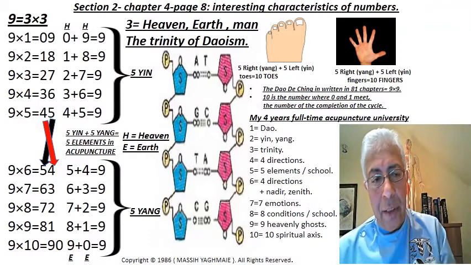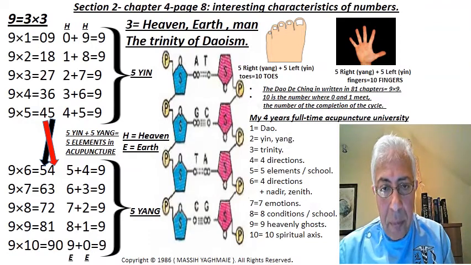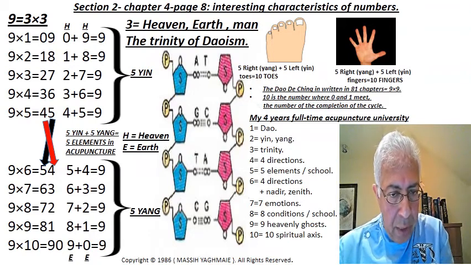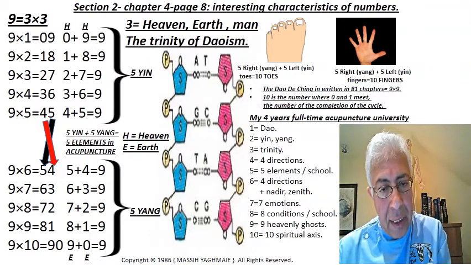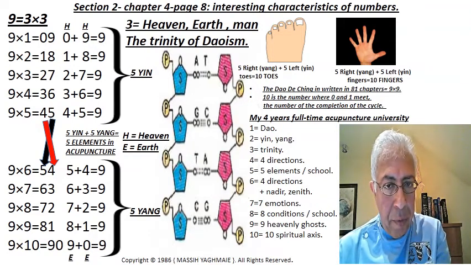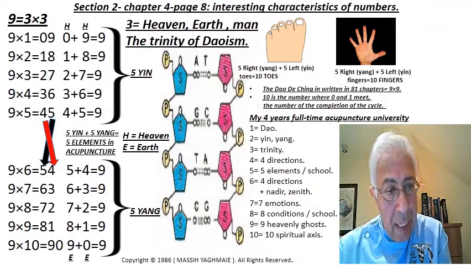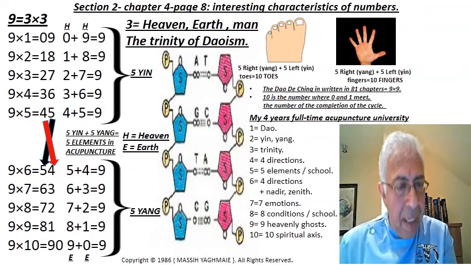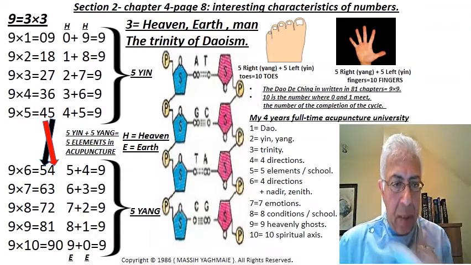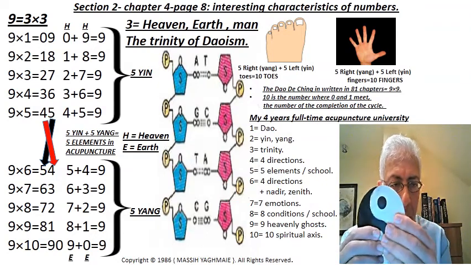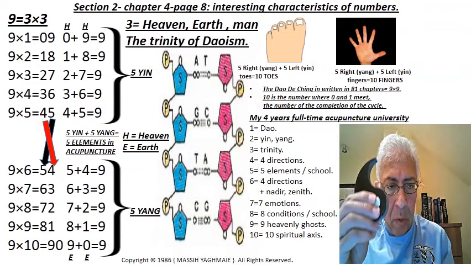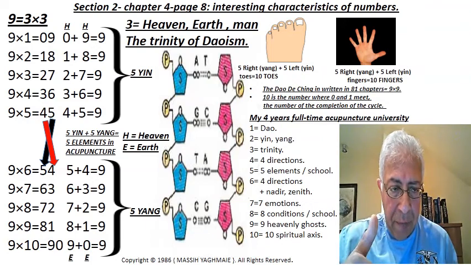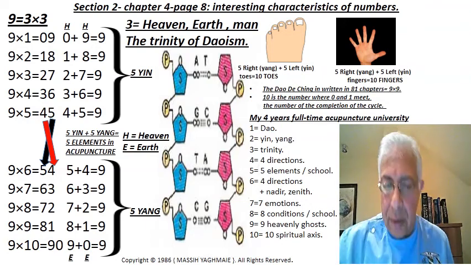Now, another interesting fact about number 9 is that on the first column heaven goes to earth, and on the second column, earth goes to heaven. So from 0 goes to 9, and the next column goes from 9 to 0. The same thing happens in the DNA molecule, because the DNA molecule has 2 strands. One goes from above to below, one goes from below to above. Heaven to earth, earth to heaven. So number 9 is very interesting.